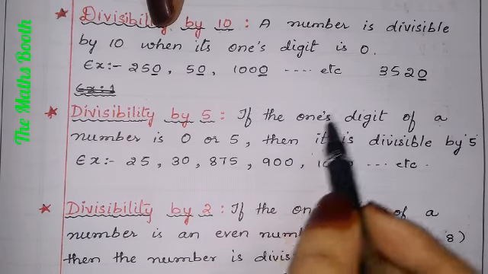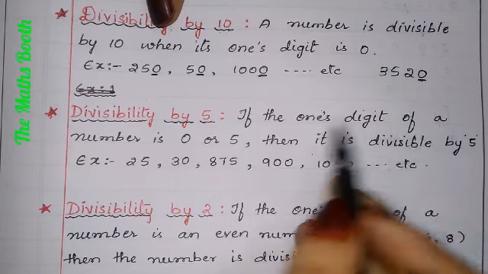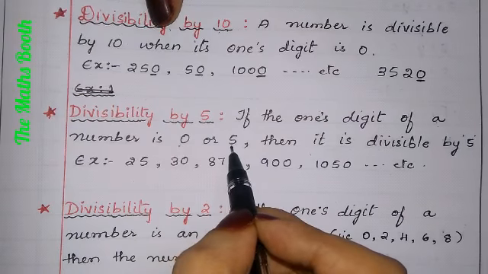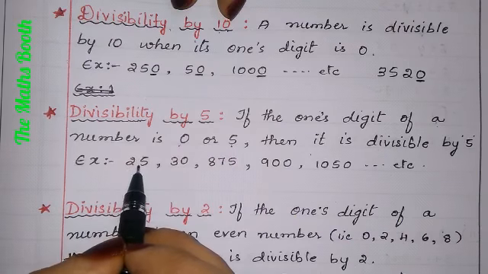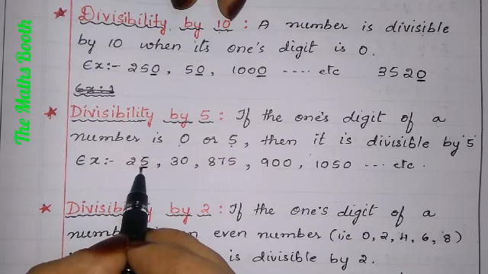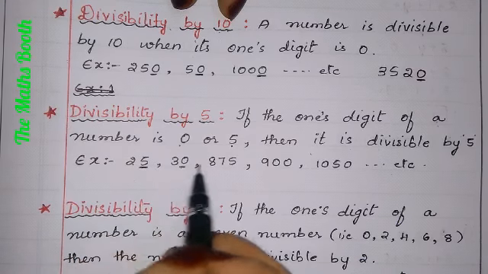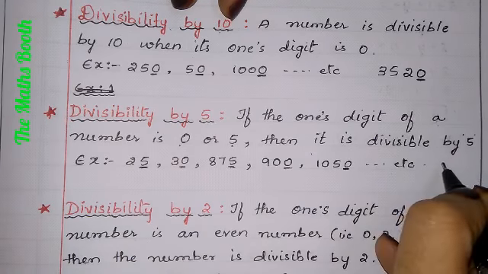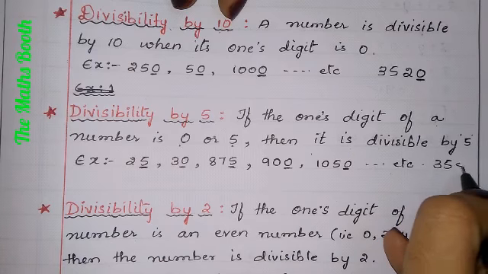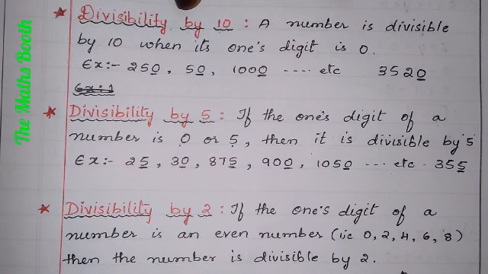Understood? If the ones place of a number is 0 or 5, for 10 only 0, and for 5 you can see 25, unit place is 5, 30, 0. So this is divisible by 5. 35, any number, or 355. यूनिट प्लेस अगर 5 या 0 रहा तो वो नंबर 5 से डिविजिबल होता है.